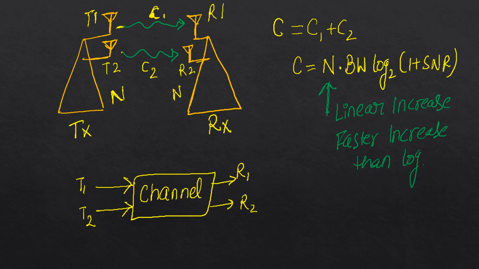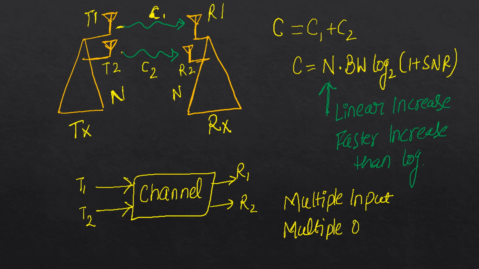So here we can see that there are multiple input and multiple output. So this is MIMO.